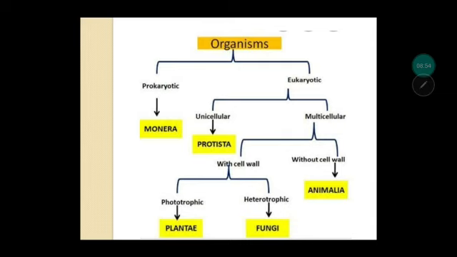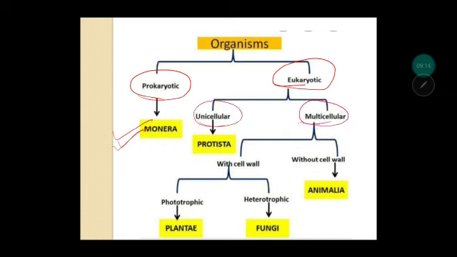Let us briefly look into how R.H. Whittaker categorized organisms into five kingdoms. One criterion is whether the organism is a prokaryote or a eukaryote. In prokaryotes, only Monera, that is bacteria, are placed. In eukaryotes, again two divisions are there: unicellular and multicellular. Unicellular means a single-celled organism; multicellular means many cells are present. So a unicellular eukaryote is Protista, which includes protozoans like amoeba and Paramecium.